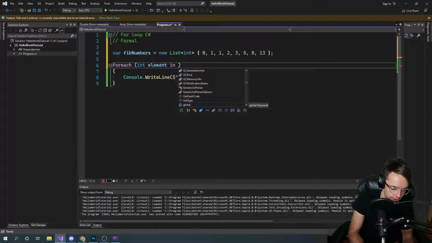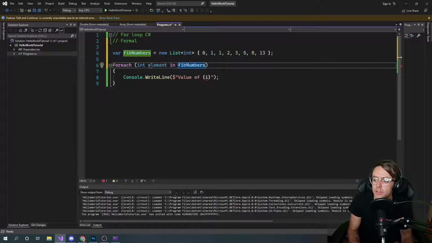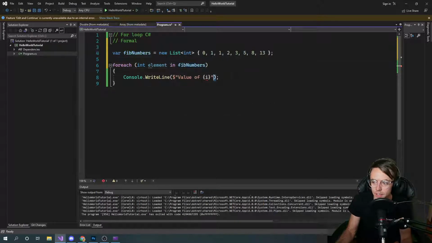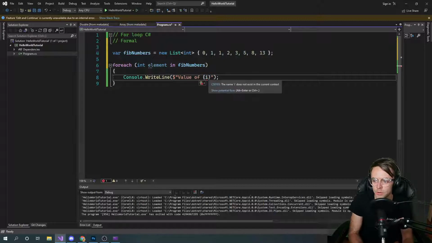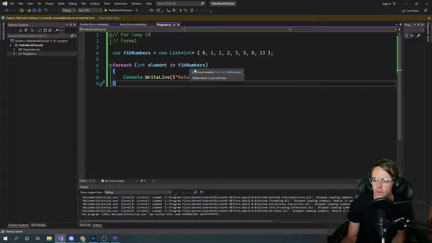Fib numbers. Then we're going to go down here and log our element. So what's going on here is we've created a list.